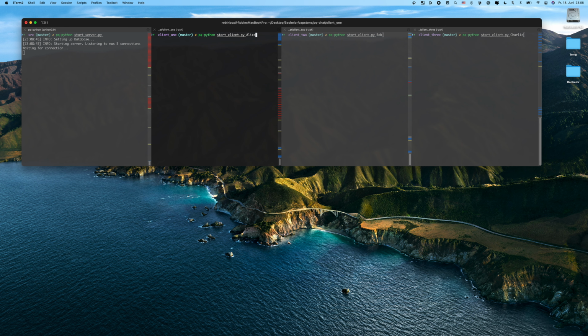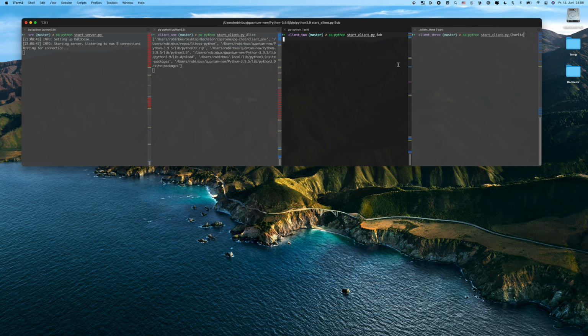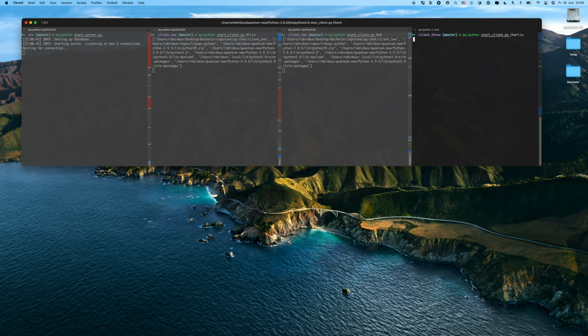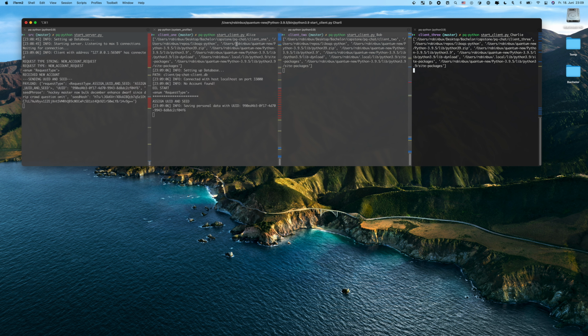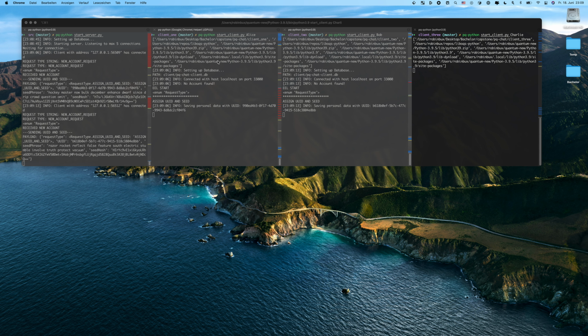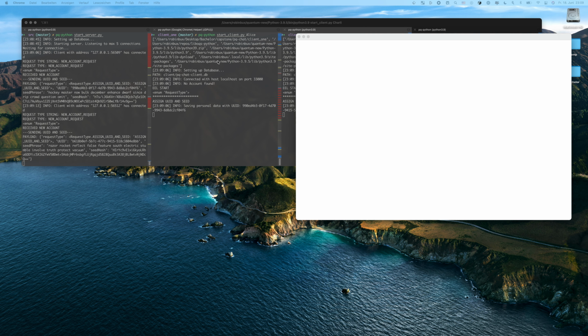So here we'll start the server, and simultaneously I will start 3 clients, Alice, Bob, and Charlie. What happens now is, while everything is booting up, the client's front end is written all in HTML, CSS, JavaScript, and the backend is written in Python. I was combining HTML, CSS, JavaScript with Python with a program called Eel, which makes it easy to expose those functions from Python to JavaScript and from JavaScript to Python.